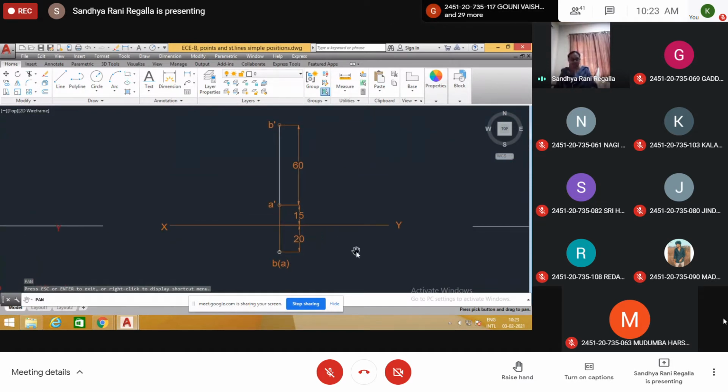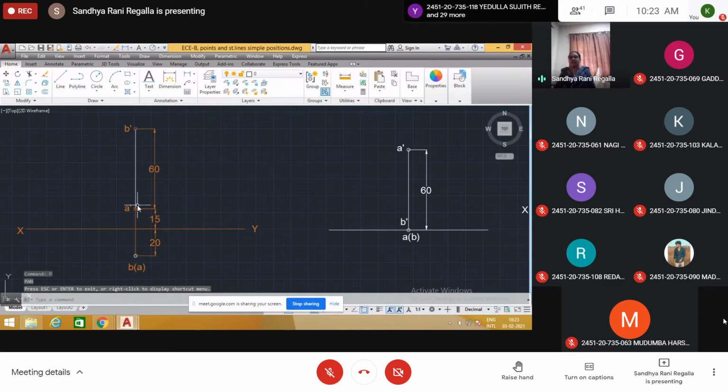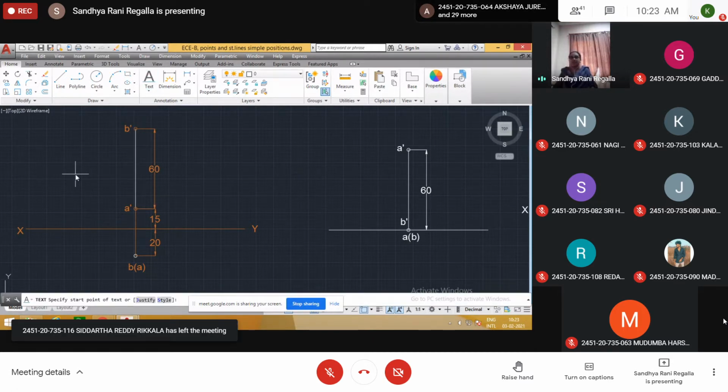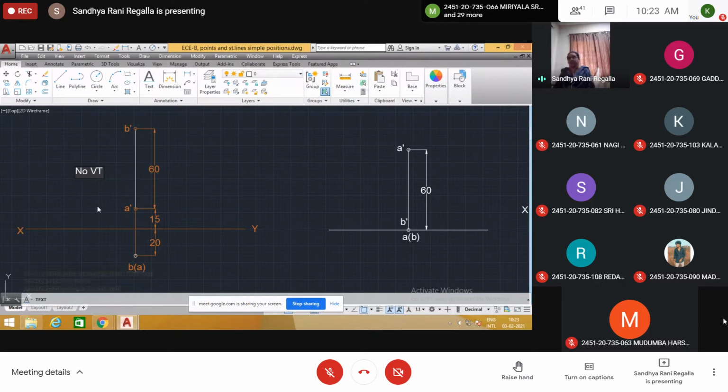And coming to the third problem, here the line is perpendicular to the horizontal plane, parallel to the vertical plane. So which trace do we get? When the line is parallel to the vertical plane, what about the trace? We have only HT. We don't have VT, vertical trace, because the line is parallel to the vertical plane. So there is no vertical trace. So here you write no vertical trace.